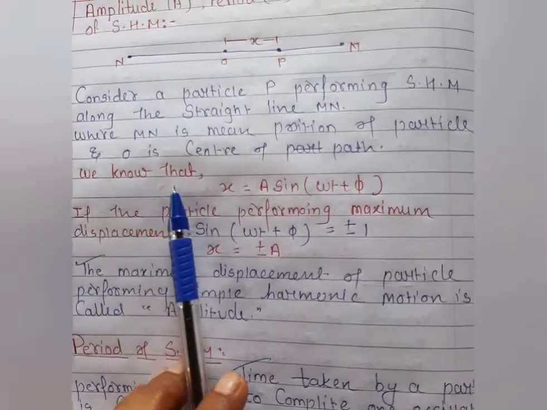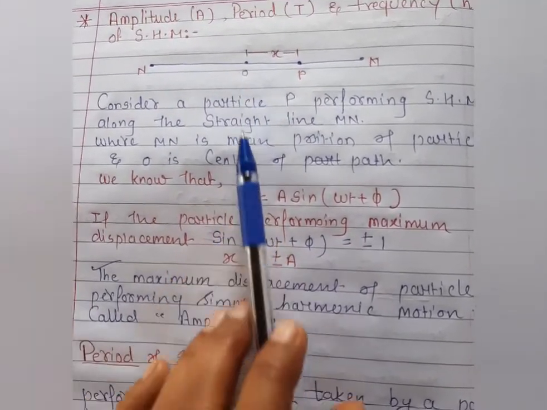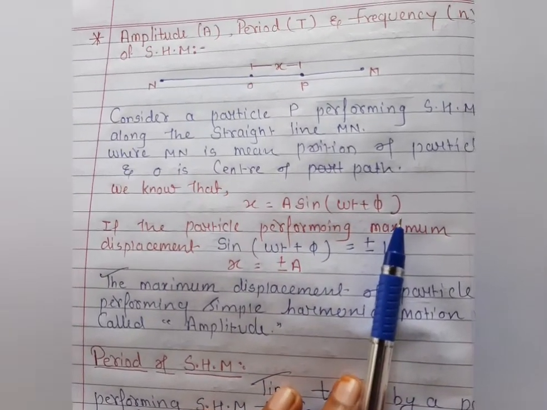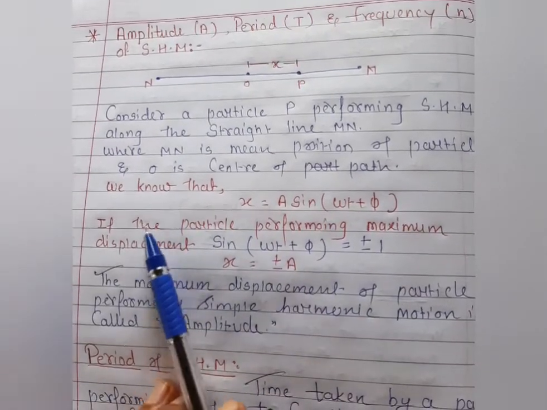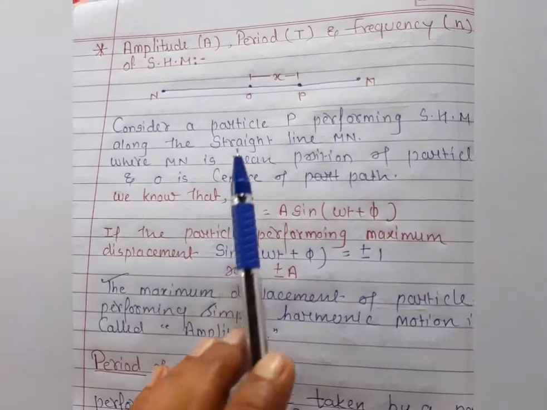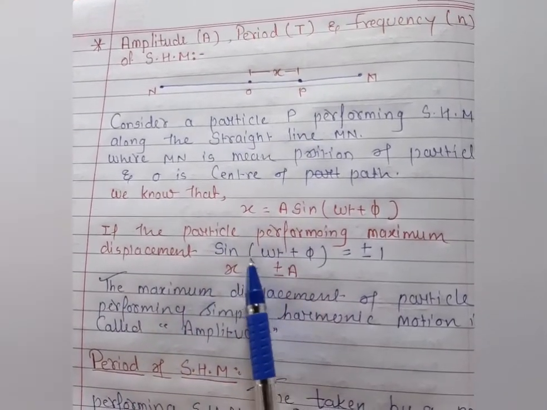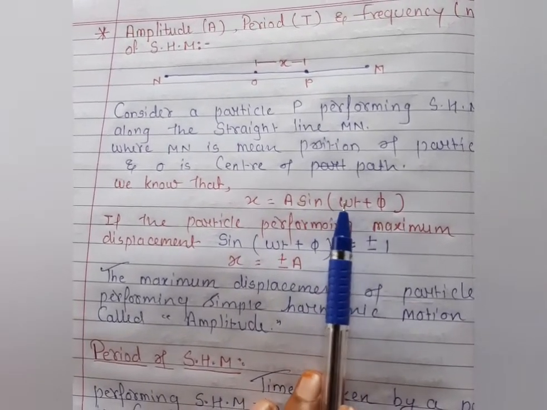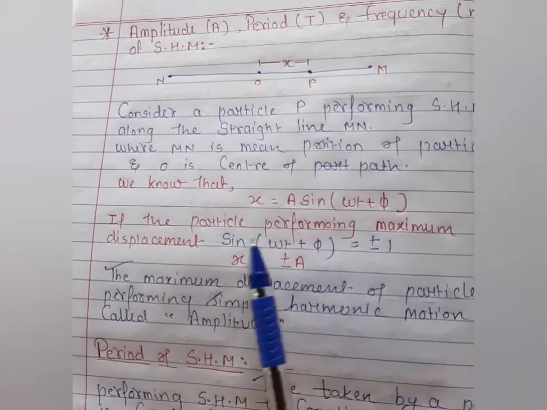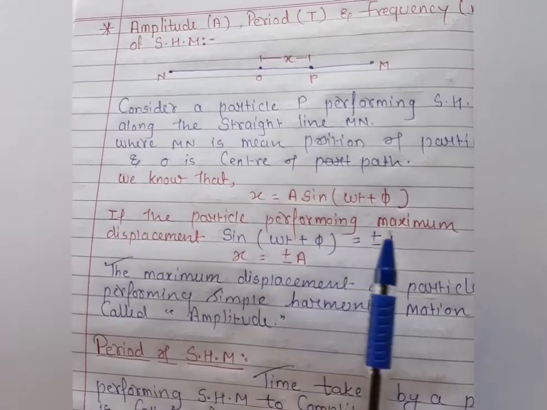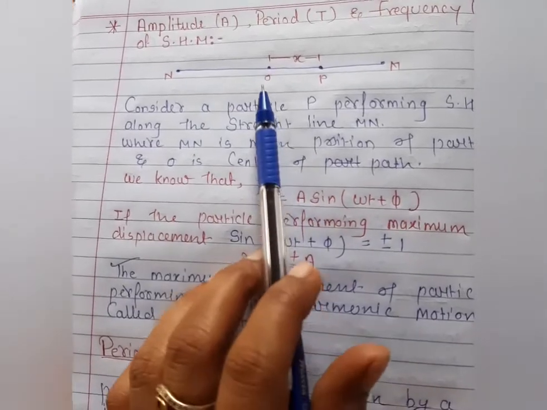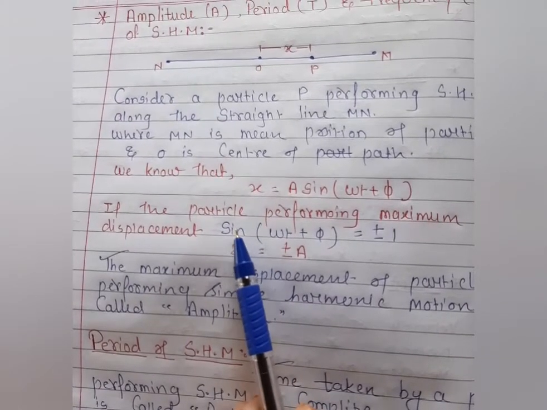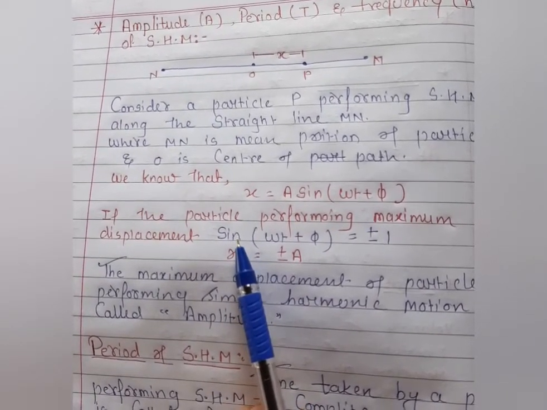We know very well students, when the particle performs simple harmonic motion, the formula of displacement is x equals a sine(omega t plus phi). Clear? Let's consider the particle performs maximum displacement. At that time the angle should be sine 90, because as you know very well, the value of sine 90 is 1. So in the case of sine, the maximum value is represented by sine 90.